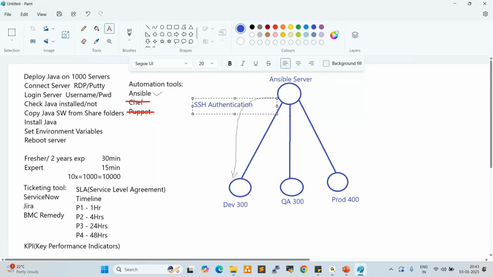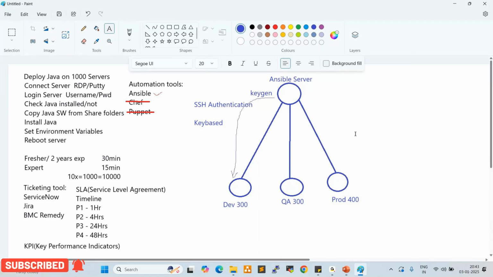When we talk about authentication, there are two types available: key-based authentication and user-based authentication. Currently we are using key-based only. We don't require user-based. So in the Ansible server, we generate one public key by using the keygen command. This key we can add into all the servers so that authentication will be established. We can authenticate from Ansible to the Dev, QA, and production servers.